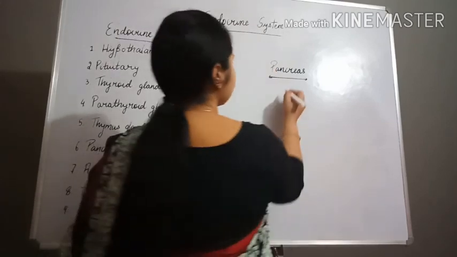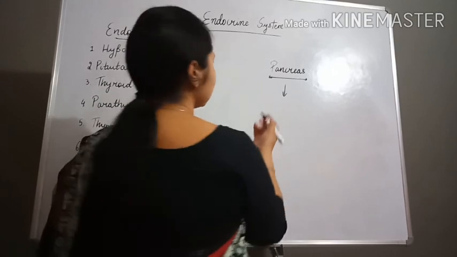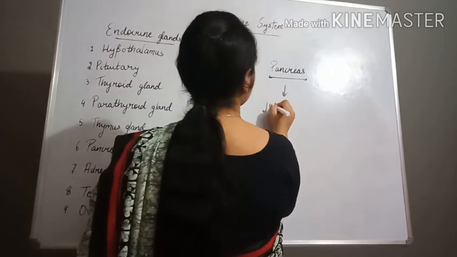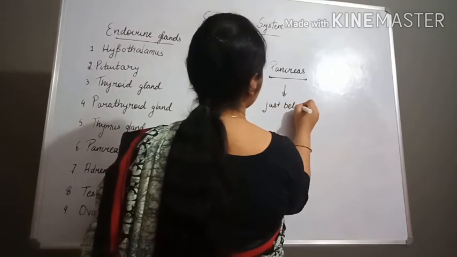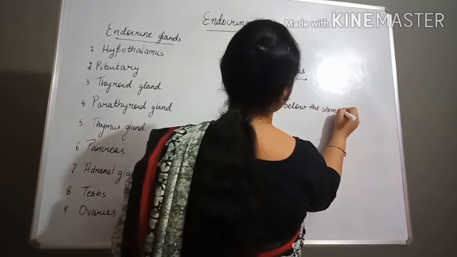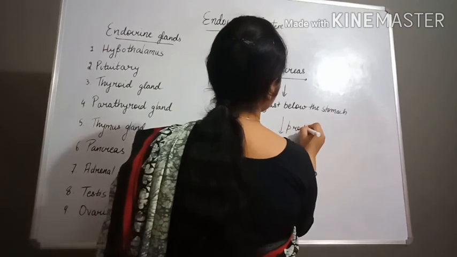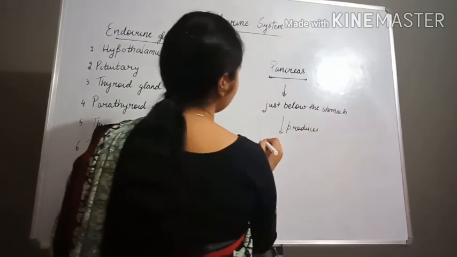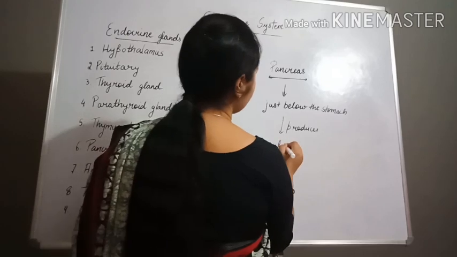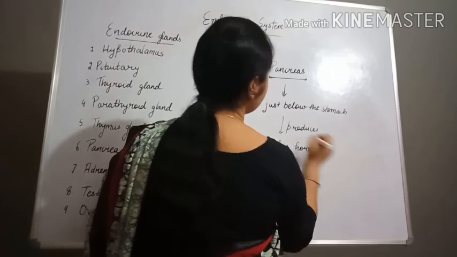Pancreas, it is present just below the stomach region, and it produces insulin hormone.